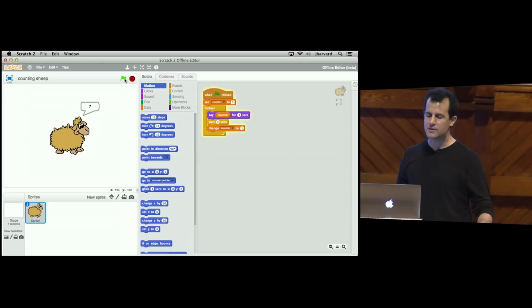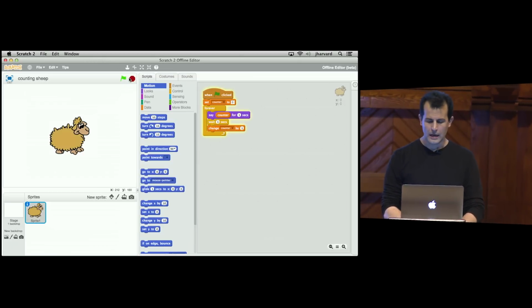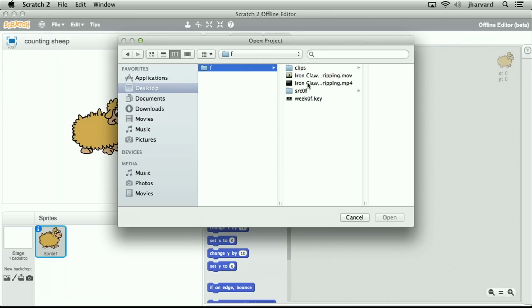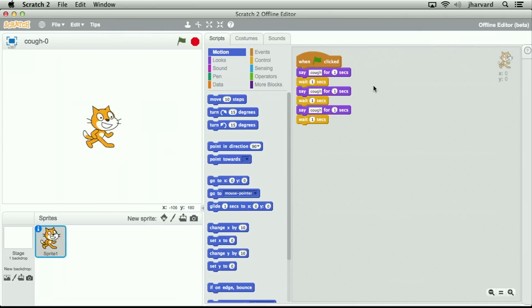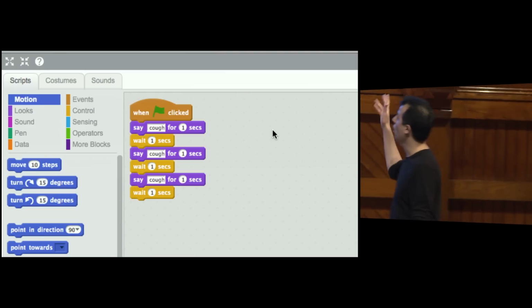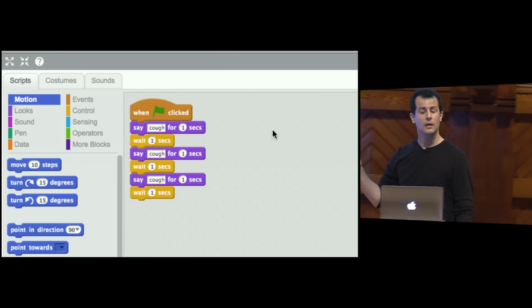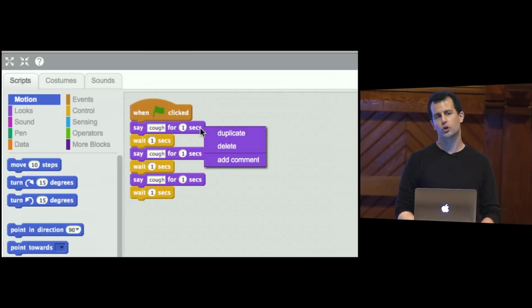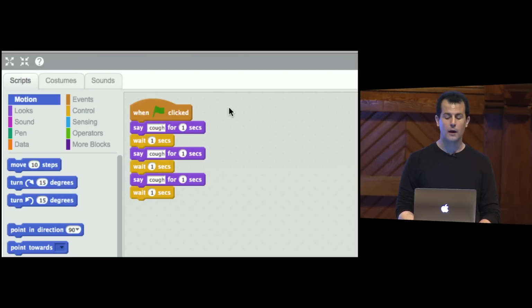But now let's try to clean some of these things up. Let me go ahead now into a simple example where our cat is just going to start coughing. All right, so here we have cough 0. The computer scientists start counting from 0. So this cat is just going to cough 3 times. And here's how I implemented that. When green flag is clicked, cough, wait, cough, wait, cough, wait. And I did this just by dragging and dropping puzzle pieces. Or if you start to tinker with Scratch, you'll see you can actually duplicate pieces so that you can do things more quickly without dragging and dropping ad nauseum.